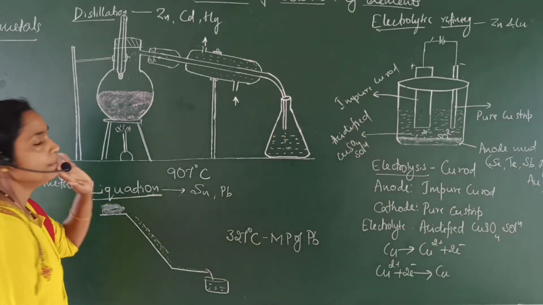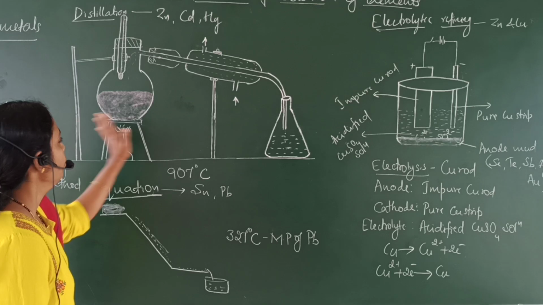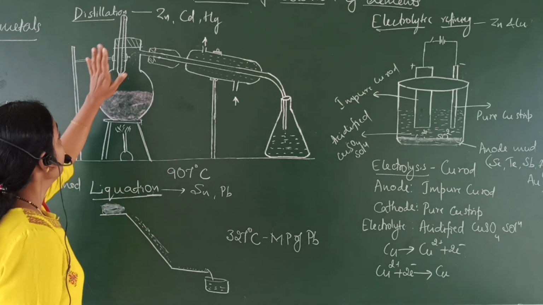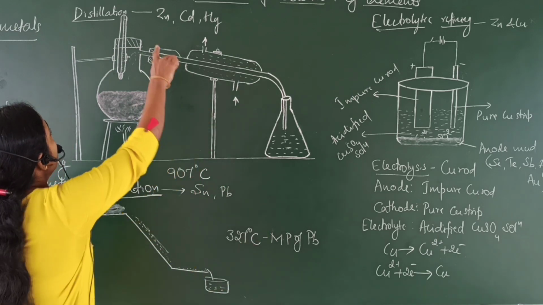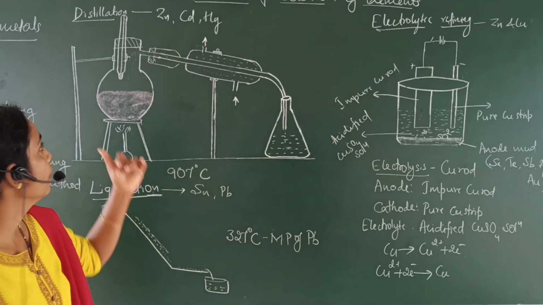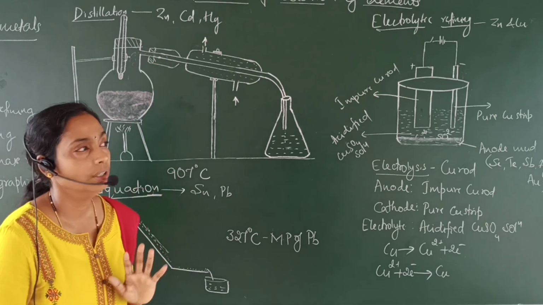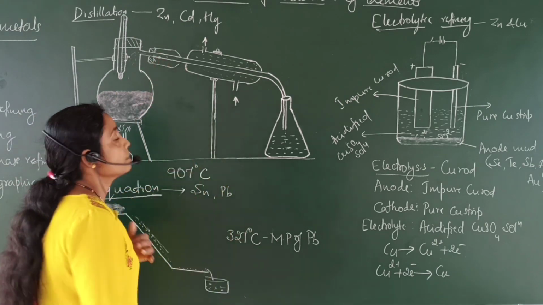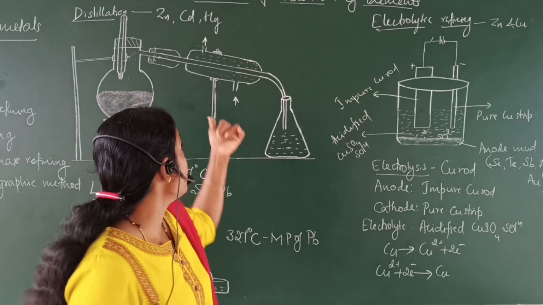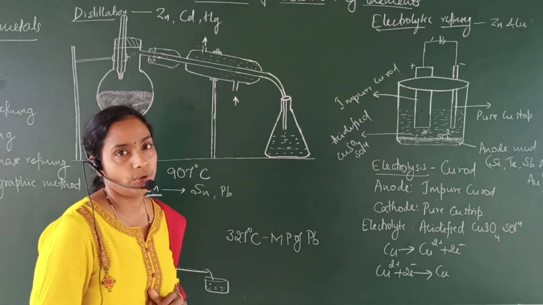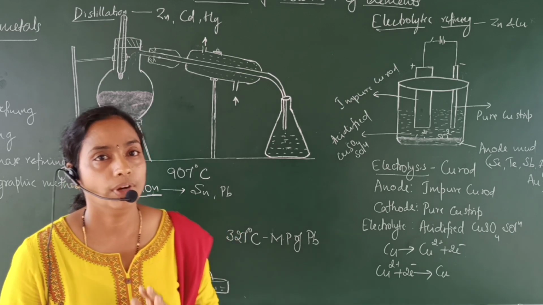So, the diagrams are not that important. For the understanding purpose, I have drawn this diagram. They will ask only 1 mark questions in the examination. Name the method used to purify zinc, or zinc is purified by which method. Like that, they will ask 1 mark questions, and it is important for 1 mark questions.